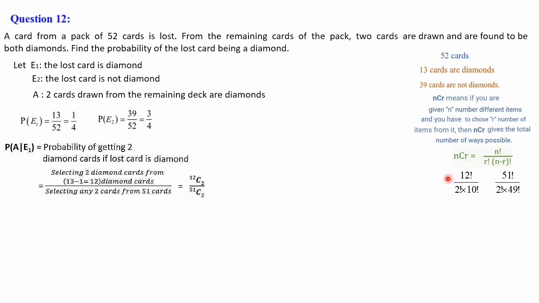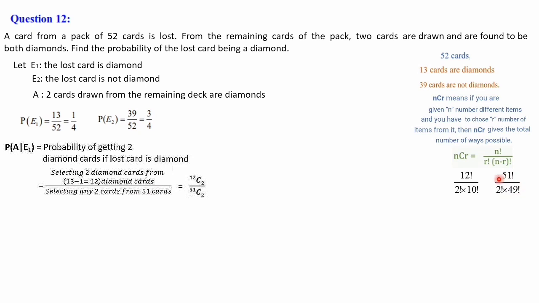So 12 factorial in the sense 1 to 12 products, and here 10 factorial means 1 to 10 numbers product. So here in the numerator and denominator, the product of 1 to 10 numbers we can cancel it as common. Then the balance in the numerator is 11 and 12. Denominator is 2 factorial. The same thing here also.